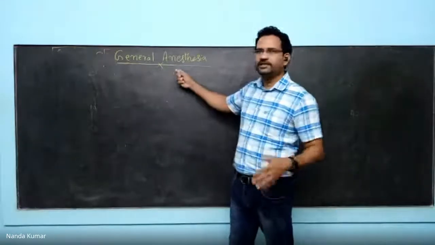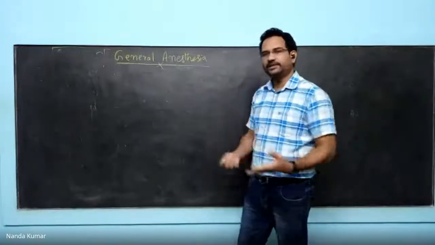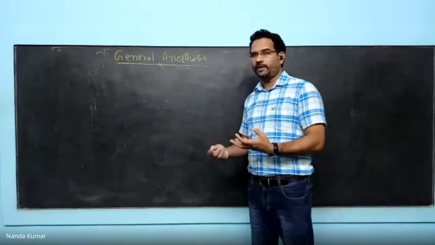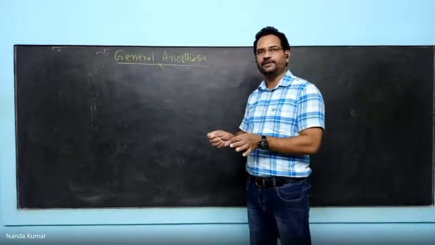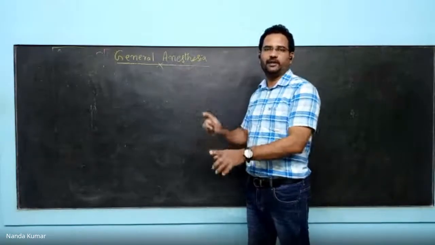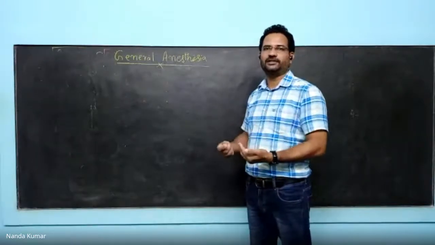Now, what is the use of these general anesthetics? They are usually used before surgeries. During surgeries, we will get enormous pain. When people cannot tolerate that pain, they will move, they will wriggle, and that disrupts the surgical procedures. To avoid this, general anesthetics are given, which will put them in an unconscious state. Pain will not be perceived, and after some time, slowly they will regain their consciousness.